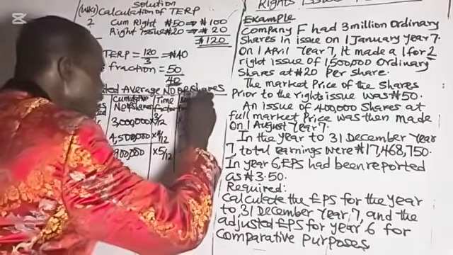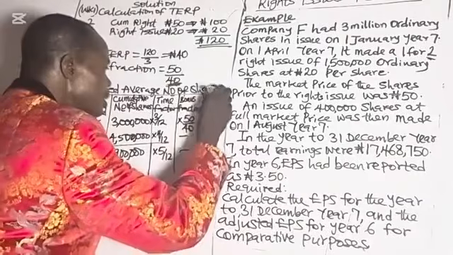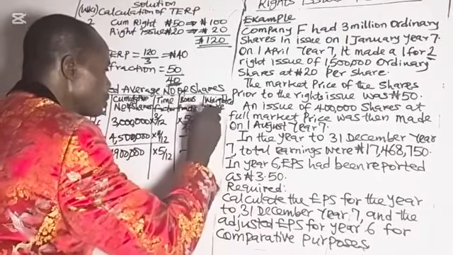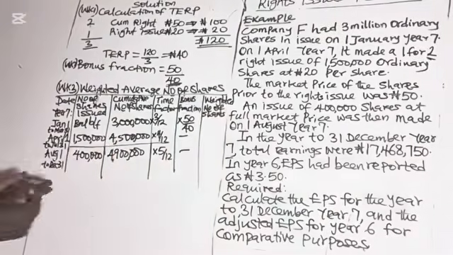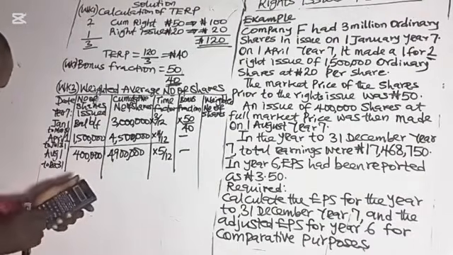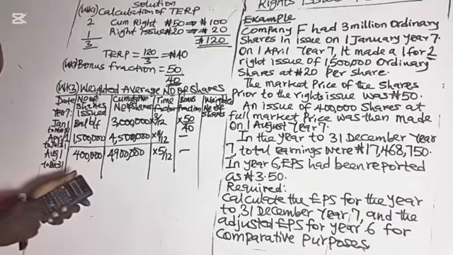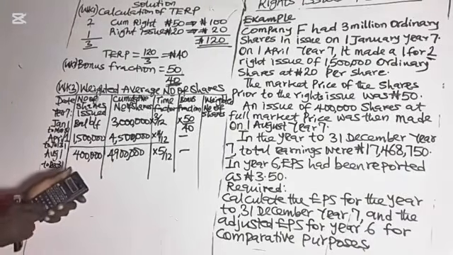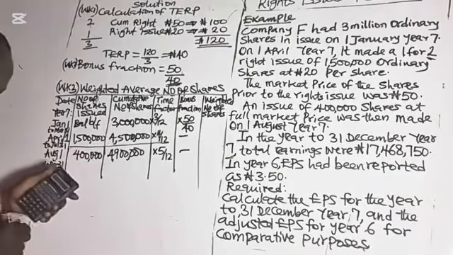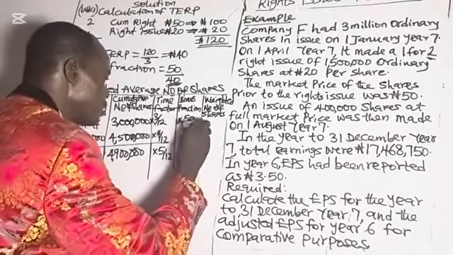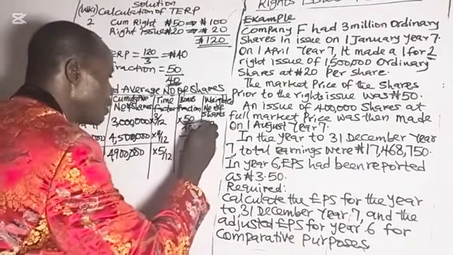So, the weighted number of shares now. 3 million times 3 divided by 12, times 50 divided by 40. That gives us 937,500.